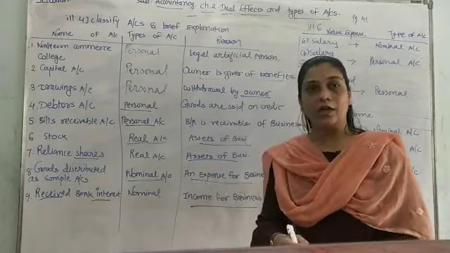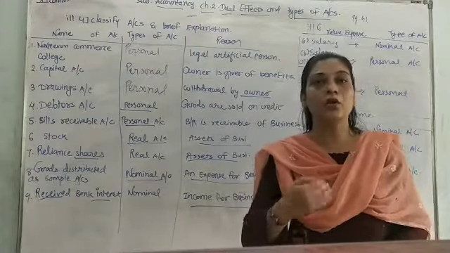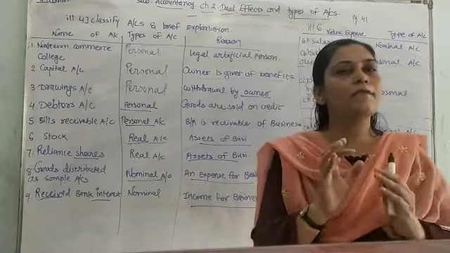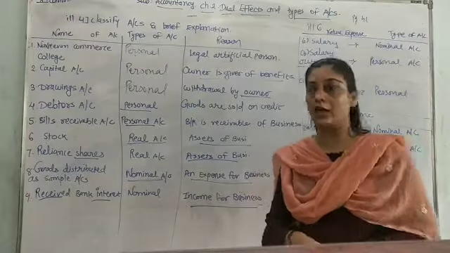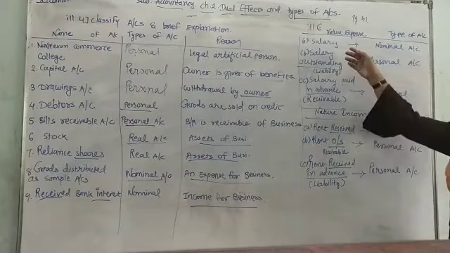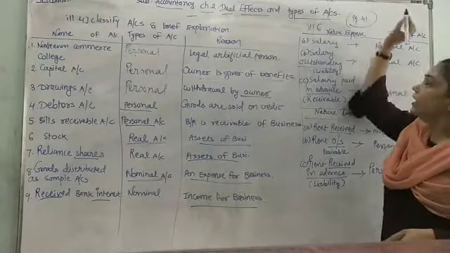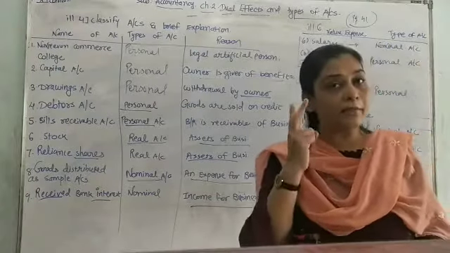The rest of the accounts I am going to explain afterwards, but before that there are certain clues in the wordings, right? There are certain words which we should understand before recognizing the types of the account. For that purpose, students, I have selected illustration number 6, page number 41. Please take out page number 41. You will find there are two big tables.